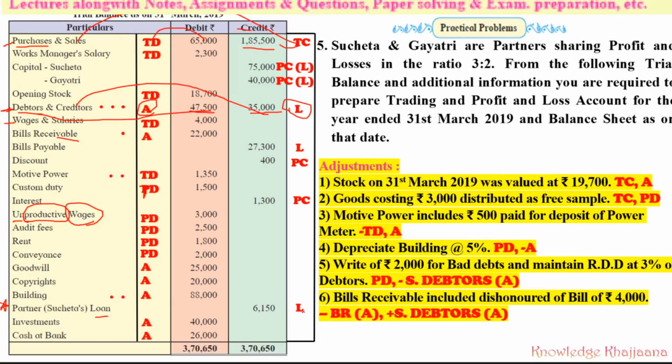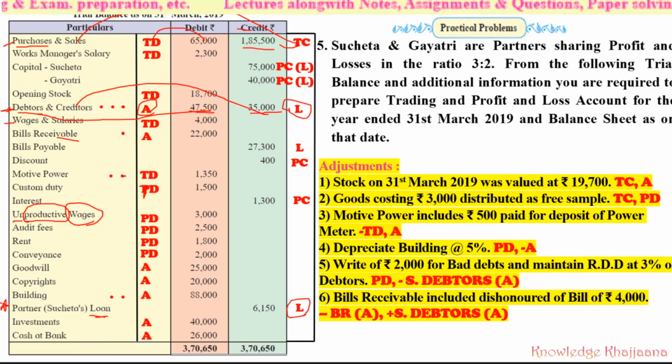It means this firm has taken a loan from partner Sujata. Instead of taking a loan from outside agencies or financial institutions, they have taken the loan from one of their partners itself. So for the firm, for the business, it is a loan itself. Though it has been taken from one of the partners, it is a loan for the business, and the loan is recorded in the liability side of the balance sheet.